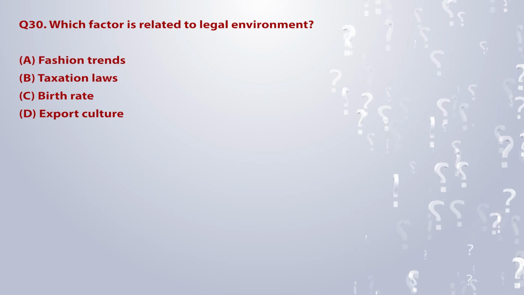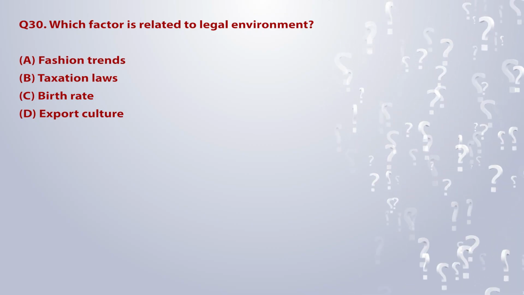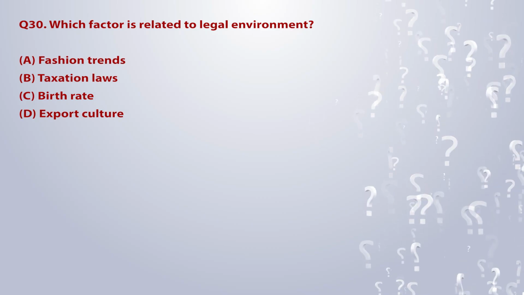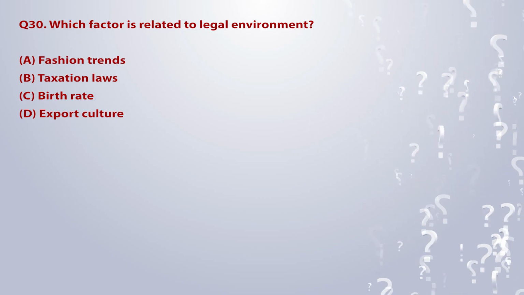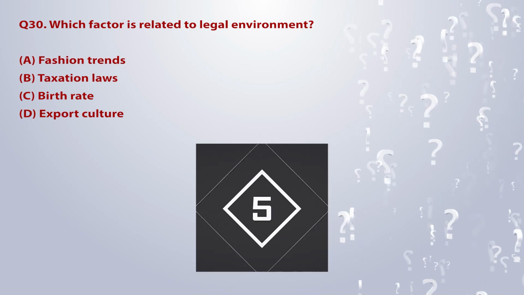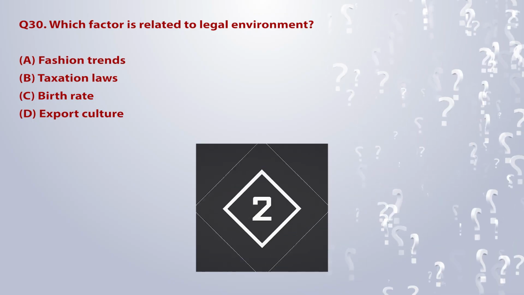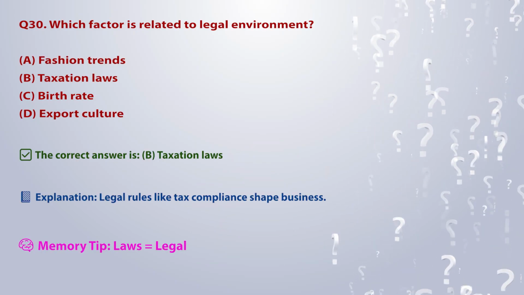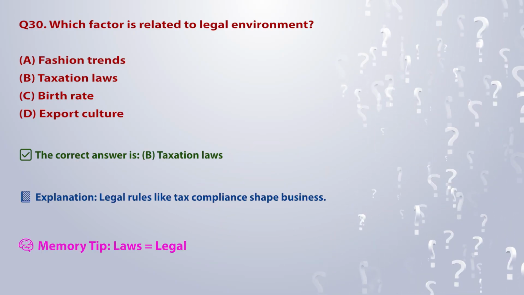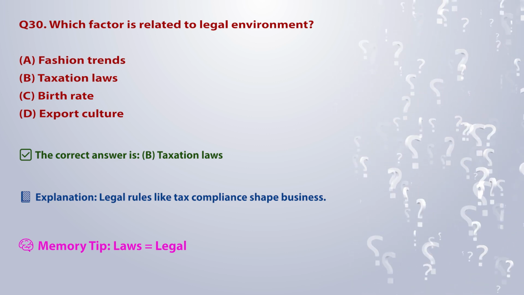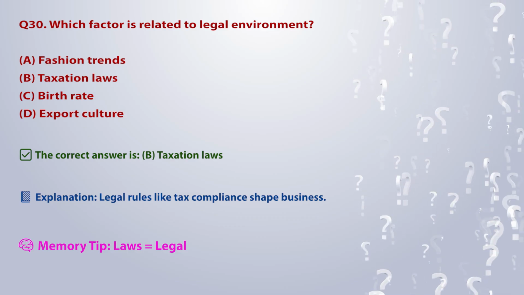Q30. Which factor is related to legal environment? A. Fashion trends. B. Taxation laws. C. Birth rate. D. Export culture. The correct answer is B. Taxation laws. Explanation: legal rules like tax compliance shape business. Memory tip: laws is equal to legal.